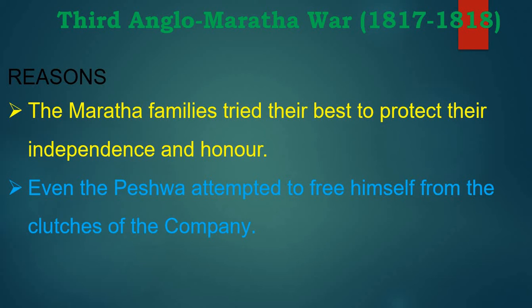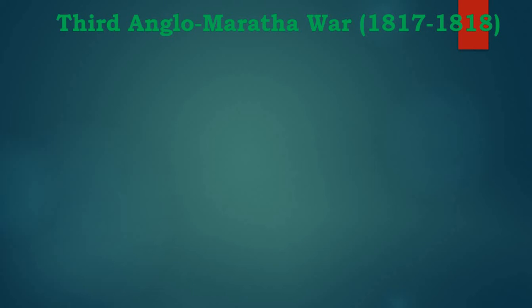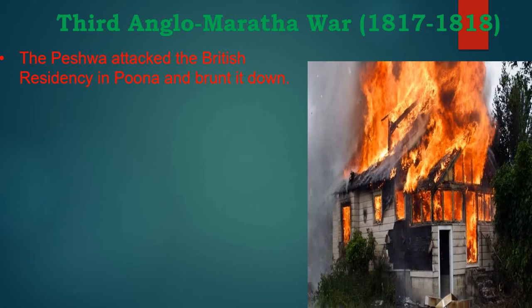The second reason was that even the Peshwa, Balaji Rao, who entered into the subsidiary alliance policy with Lord Wellesley, now wanted to come out of the clutches of that company.